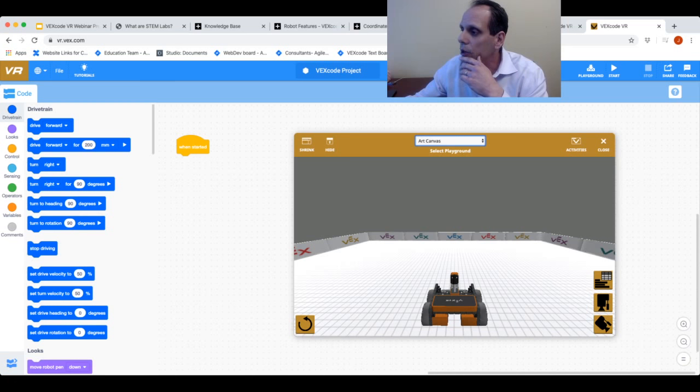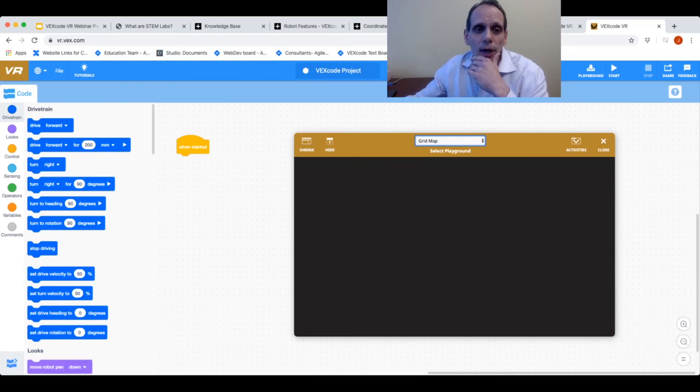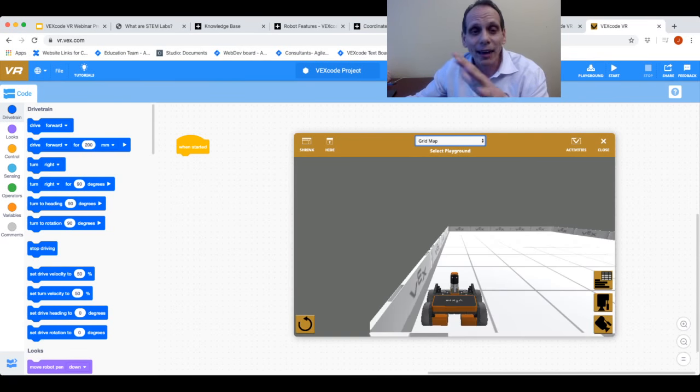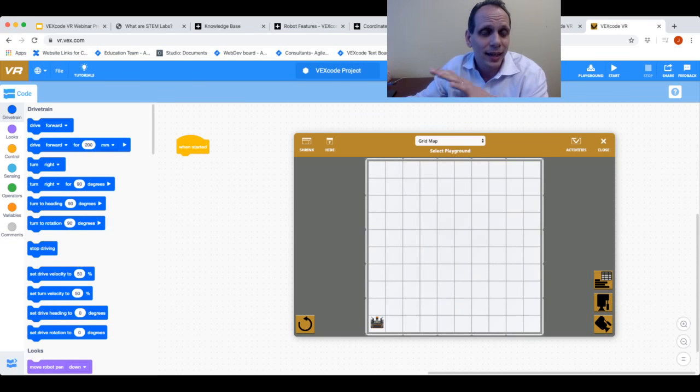So right now I'm going to select the grid map. That's going to bring up a grid that I can obviously program my robot on. I have two different views in this window here. I have what we call the chase view, but I also here, if I click here, I have the top-down view, so I can see the entire virtual playground this way. I showed you the art canvas a second ago.